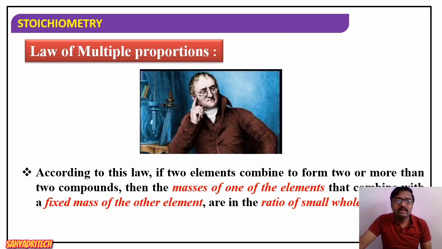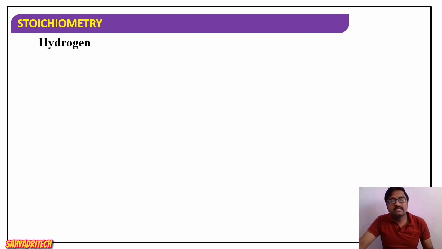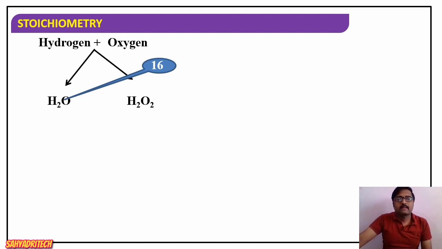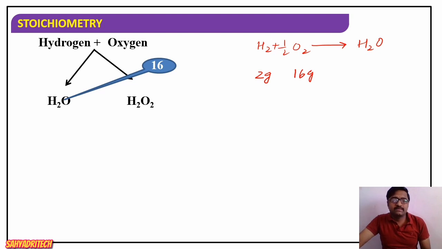Well, it can be understood with an example. So consider hydrogen plus oxygen. When hydrogen combines with oxygen, they can give water as well as hydrogen peroxide. So H2 plus half of O2 gives rise to H2O. Here the mass of hydrogen H2 means 2 gram, half of O2 means 16 gram. That is one reaction.